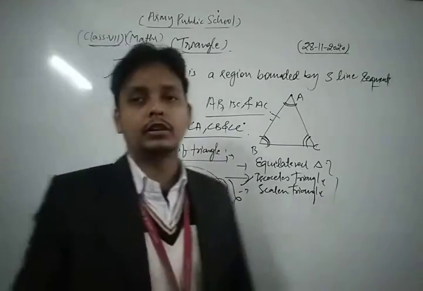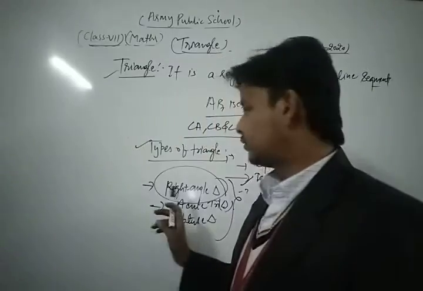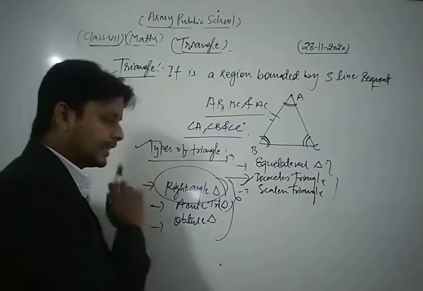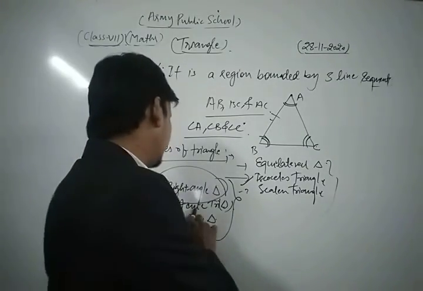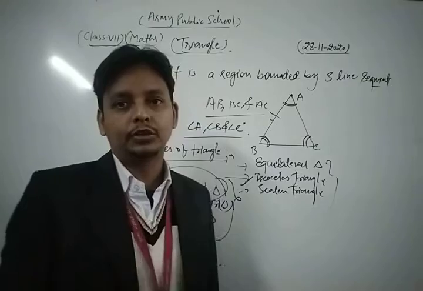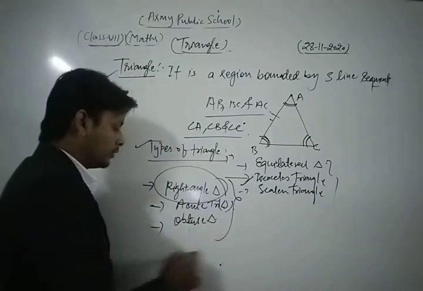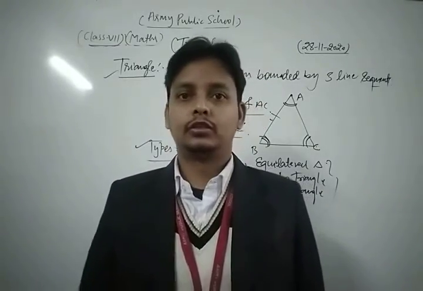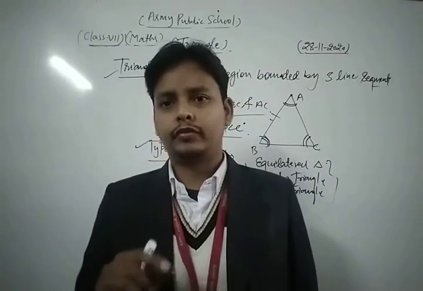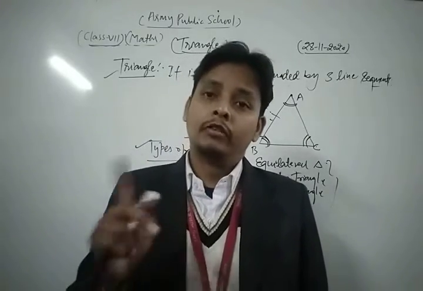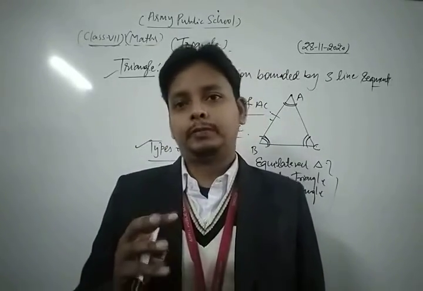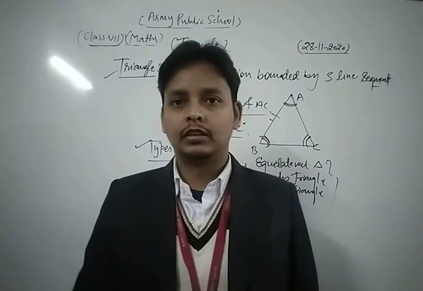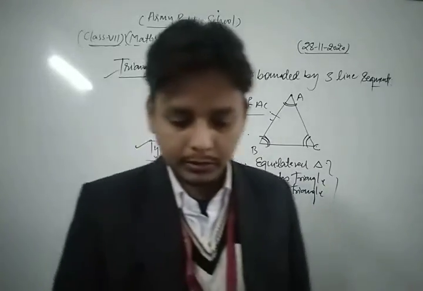Dear friend, a triangle in which one angle is equal to 90 degrees is known as a right angle triangle. A triangle in which all angles are less than 90 degrees is known as acute, and the triangle in which one angle is more than 90 degrees is known as an obtuse angle triangle. So in this way there are 6 different types of triangle: first three on the basis of its sides, and other 3 on the basis of its angles. So these are very important concepts related to that topic.